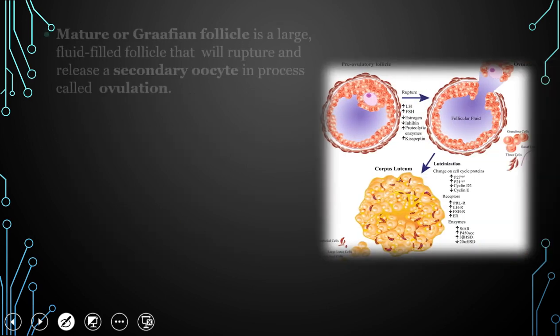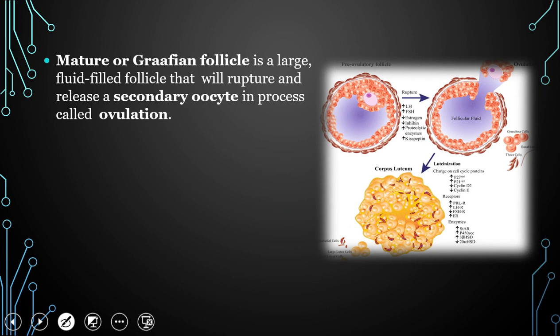Now, as we discussed, the mature or Graafian follicle, follicular development occurs each month inside the ovary. Now the mature or Graafian follicle is the large fluid filled follicle which ruptures and it leads to the release of the secondary oocyte in a process called ovulation. So this one is the egg cell which is present in the Graafian follicle. So this Graafian follicle ruptures at the time of ovulation and it leads to the release of the egg cell.